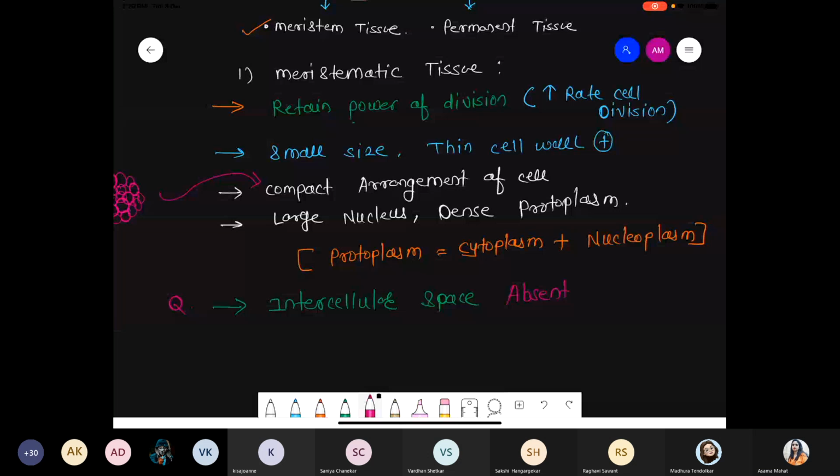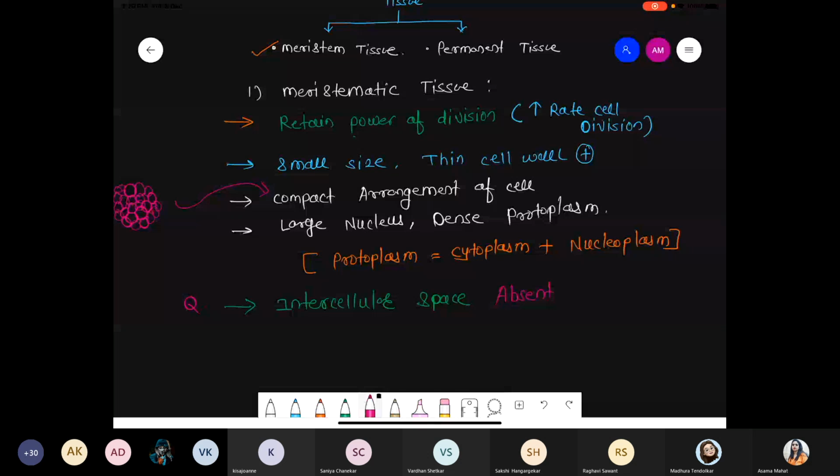Got it? Any doubt from this point? Any doubt?